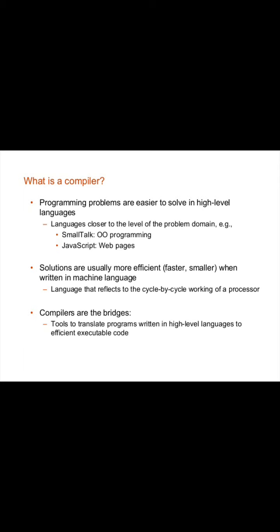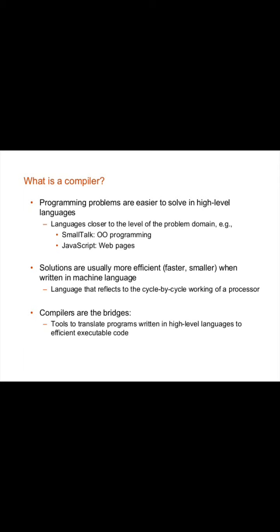Now, programming problems are easier to solve in high level languages, which are closer to the level of the problem domain, for example Smalltalk, object-oriented programming, JavaScript, web pages, etc. Solutions are usually more efficient, faster, and smaller when written in machine level language, which reflects the cycle by cycle working of a processor.